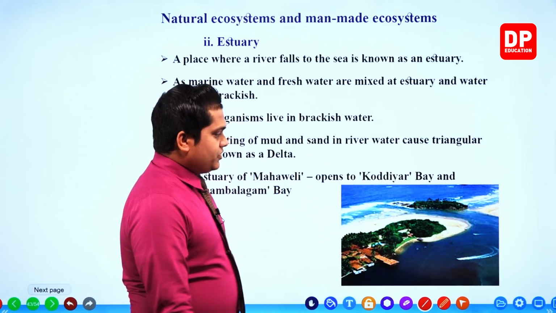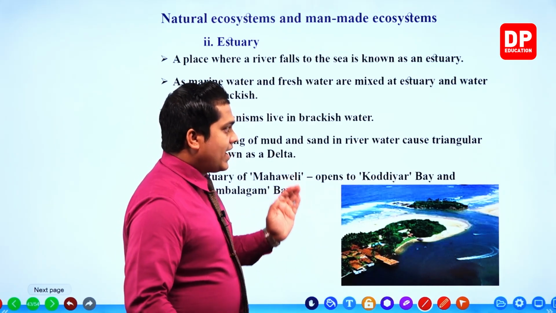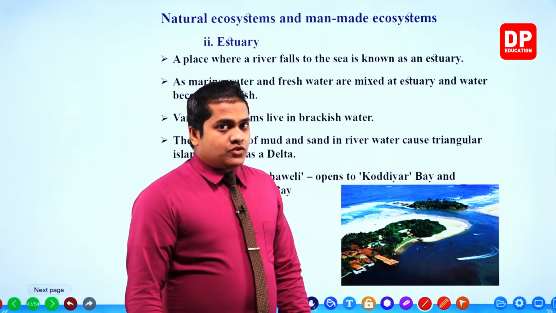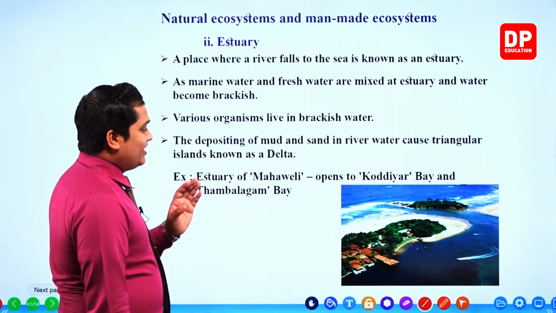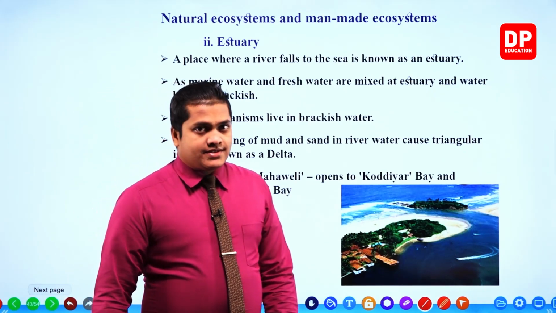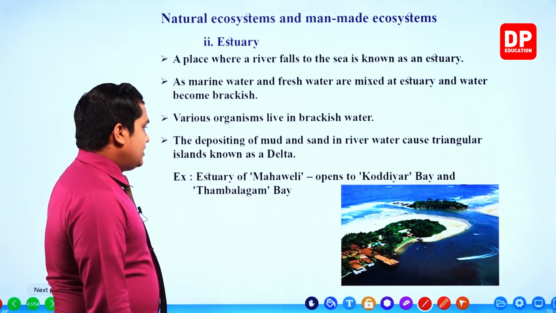Due to depositing mud and sand in river water, a triangular land is going to be created. These triangular islands are known as deltas. Next one.